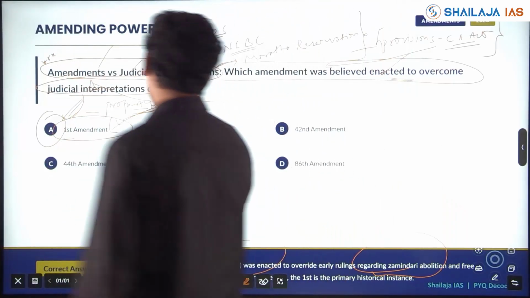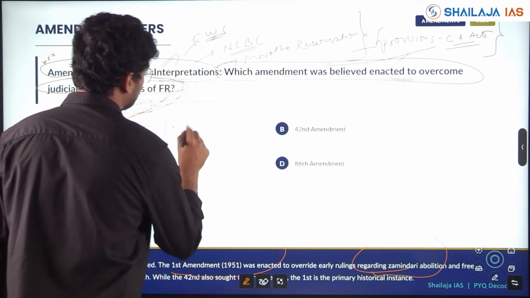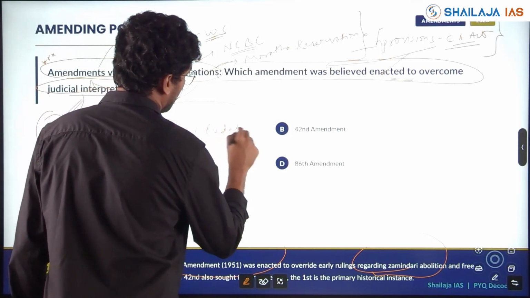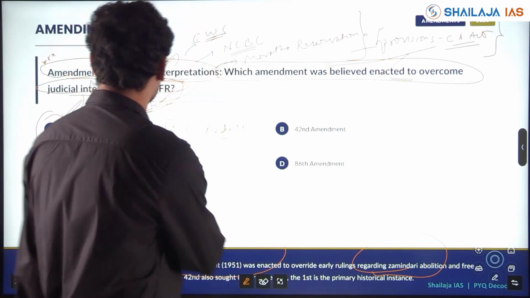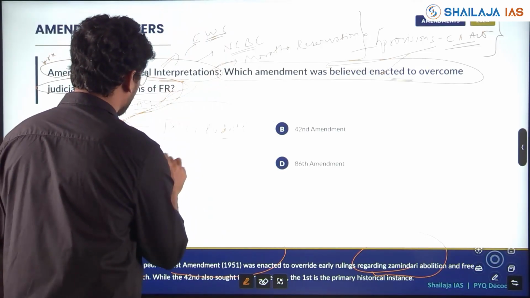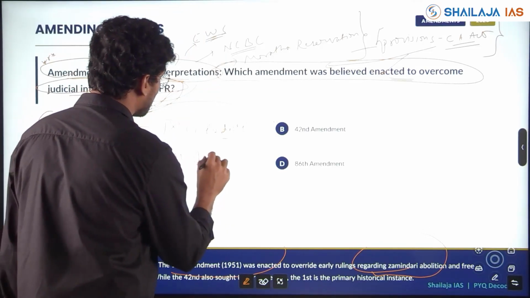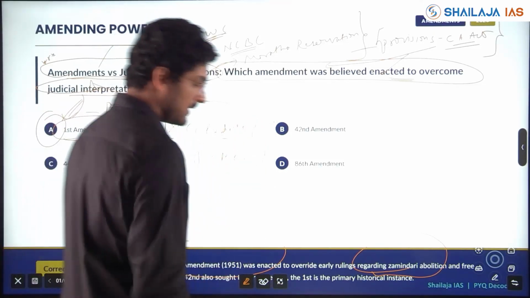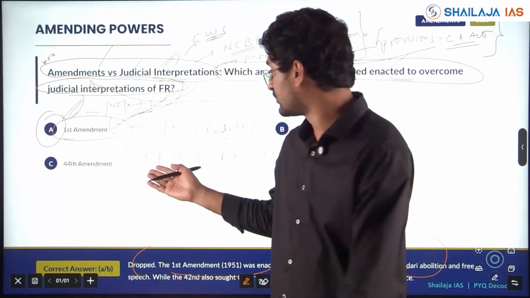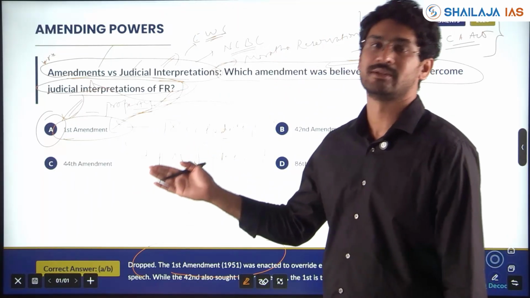And also, the Ninth Schedule was introduced. Who was the Prime Minister? A question has been asked about when the Ninth Schedule came. The PM was Jawaharlal Nehru. Nehru ji was the Prime Minister. The question has come from this: who was the Prime Minister when the Ninth Schedule was introduced?